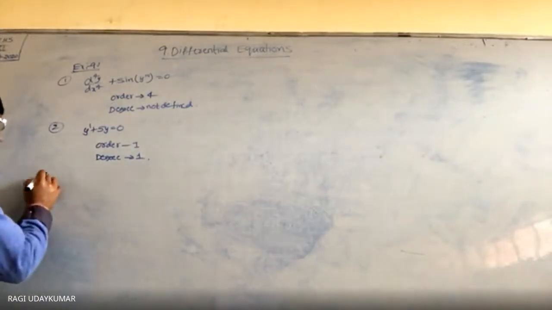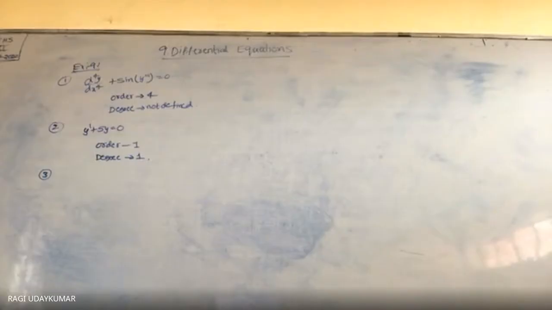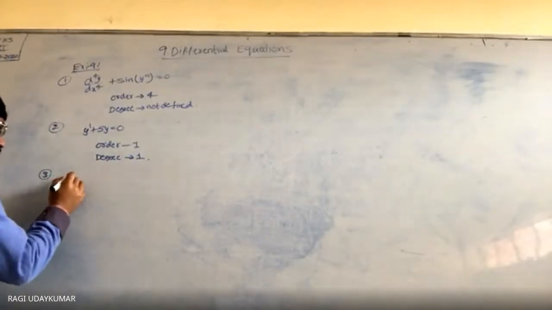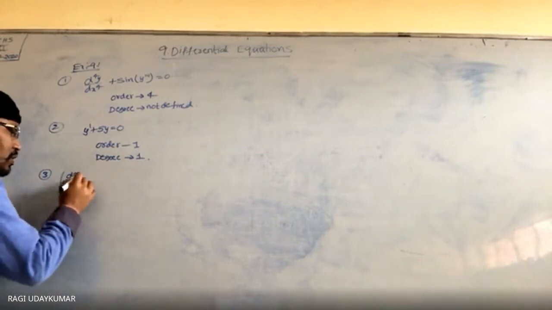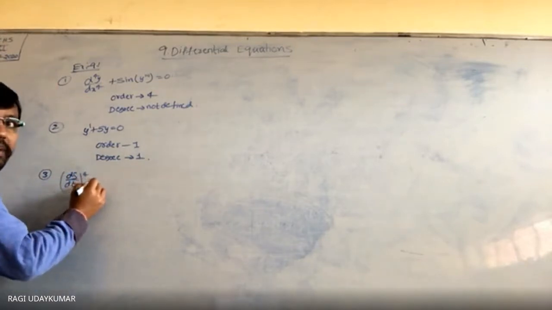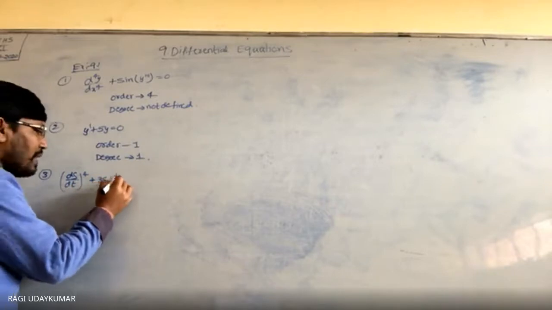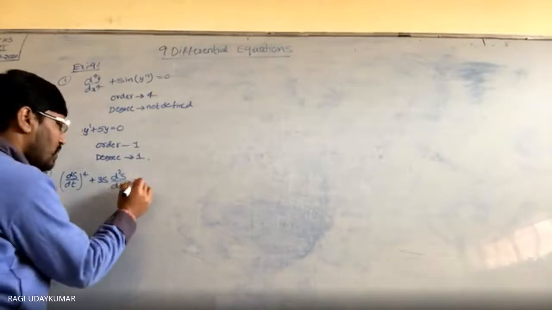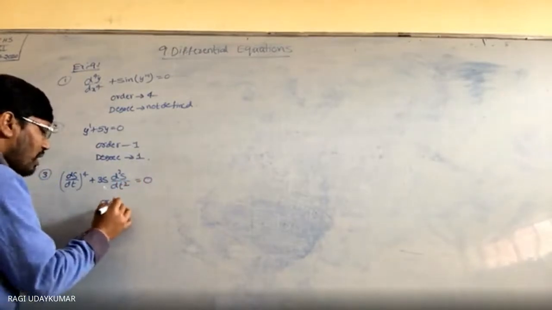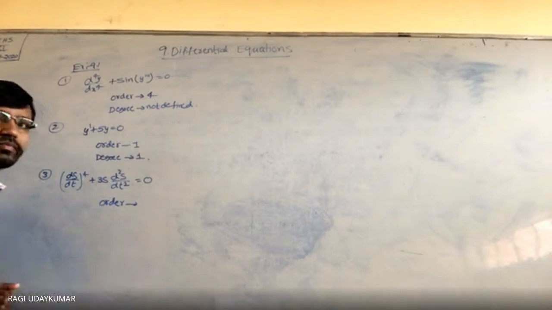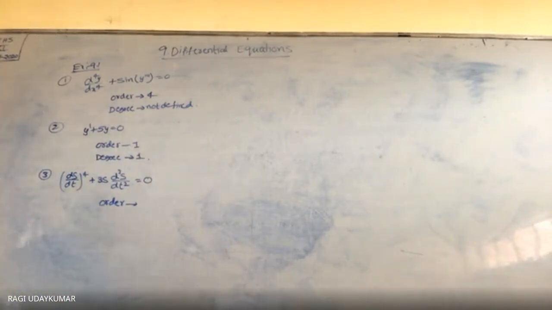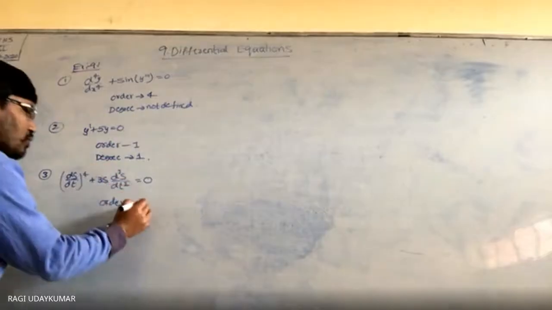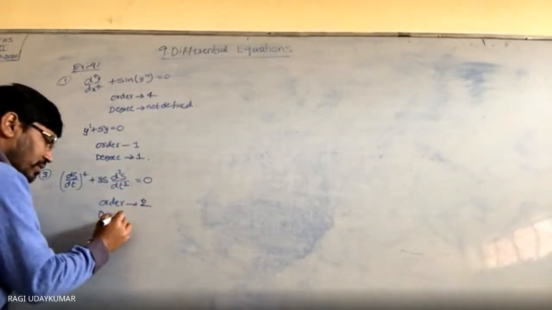समझ में आया? Yes, sir. The next question is given to you. ds by dt whole to the power of 4 plus 3s into d square s by dt square is equal to 0. So can you say what is the order here? 2, sir. Can you say the degree?